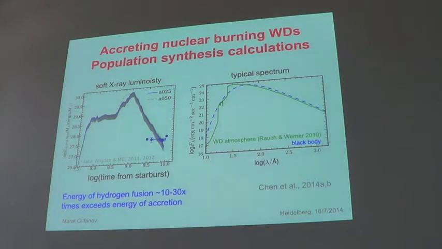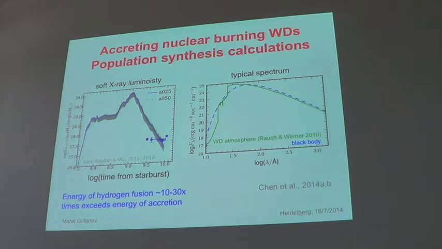Finally, accreting nuclear burning white dwarfs. As I said, if the range of parameters, mass accretion rate and mass, are in the right range, then hydrogen will burn on the surface of the white dwarf, and that would produce up to 30 times more energy than the energy of accretion. Okay, it's different for neutron stars. For white dwarfs, it's this.